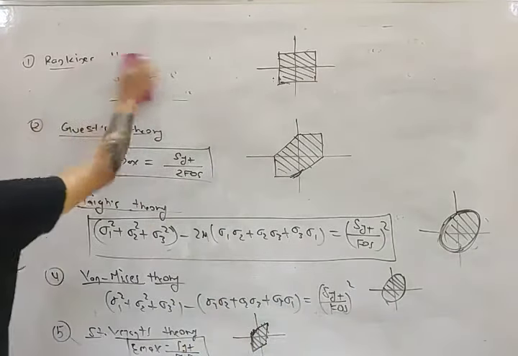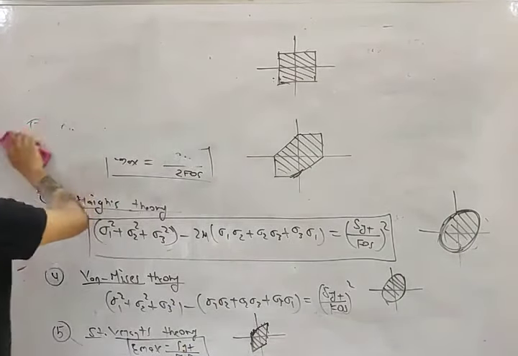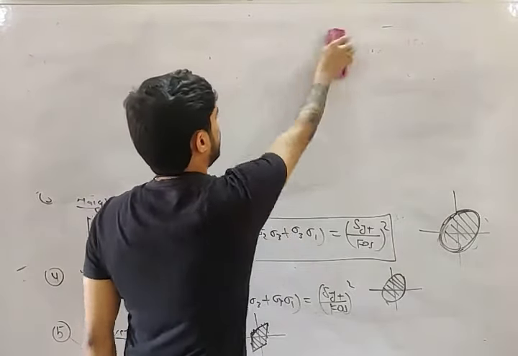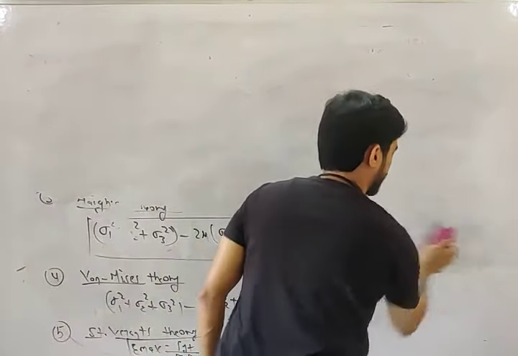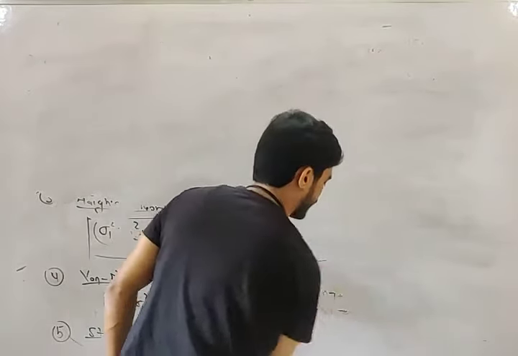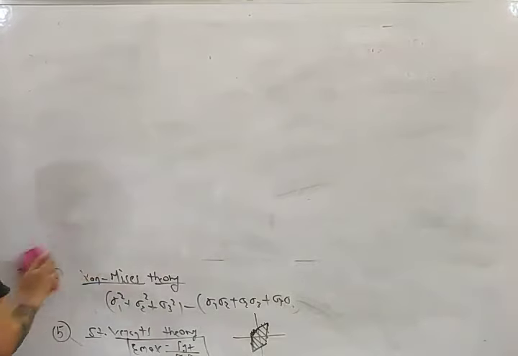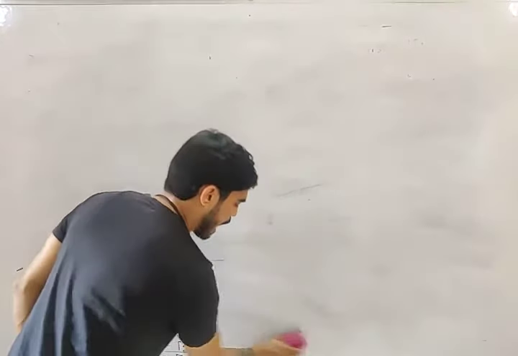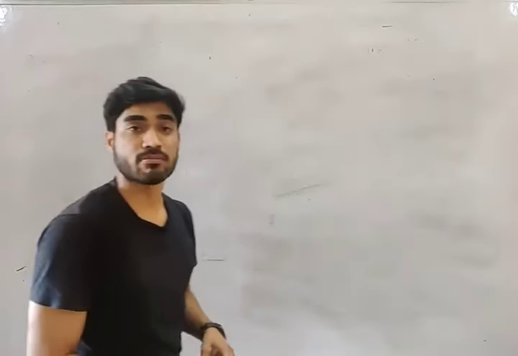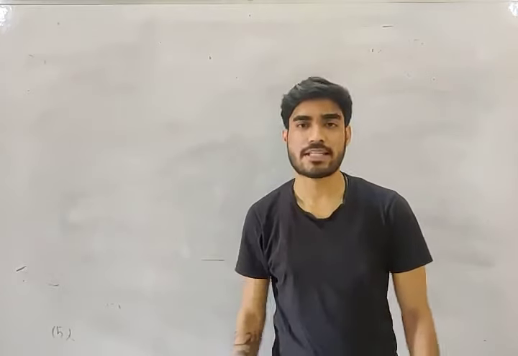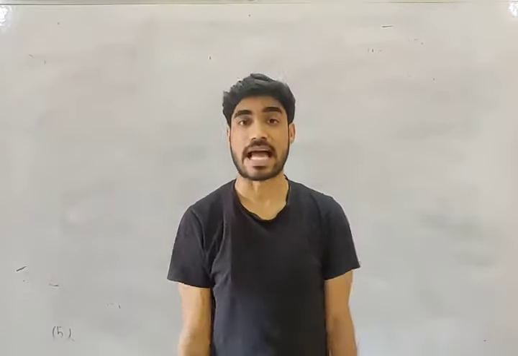The first thing you need to understand is we have 5 theories of failure, and according to every theory there will be a different equation. So which theory will we use in which case? How will we decide whether we have to use normal stress theory, shear stress theory, strain energy theory, or von Mises theory?